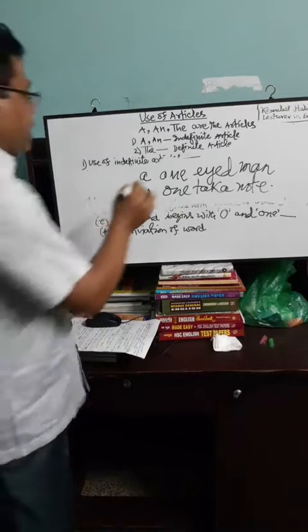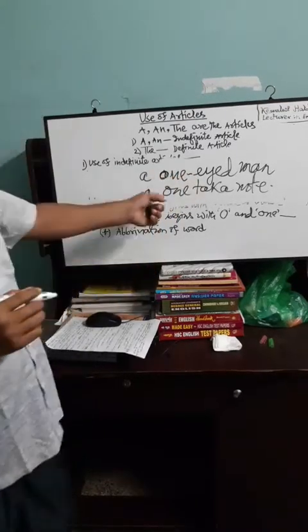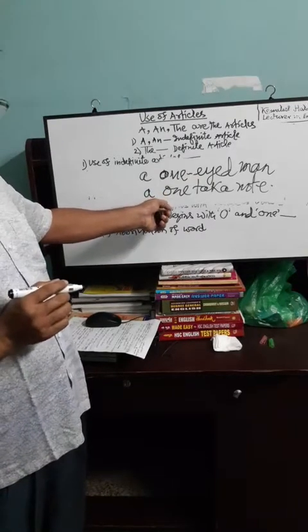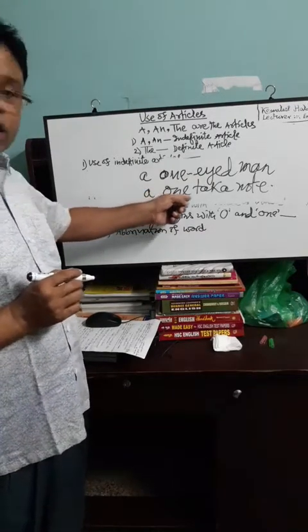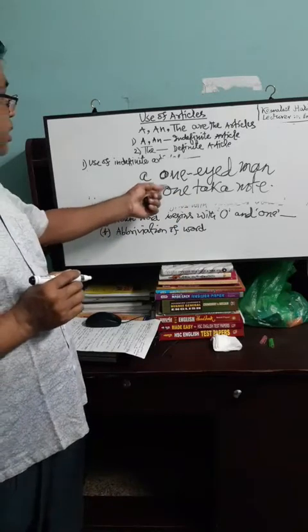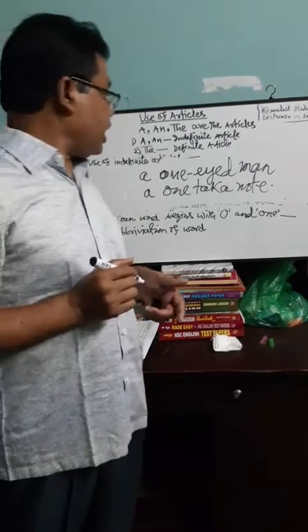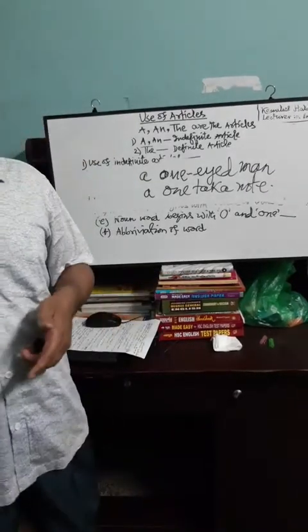A one-eyed man. Though there is O, there is also the "won" sound. This is why A will be used before these words. A one-eyed man, a one-taka note, etc.